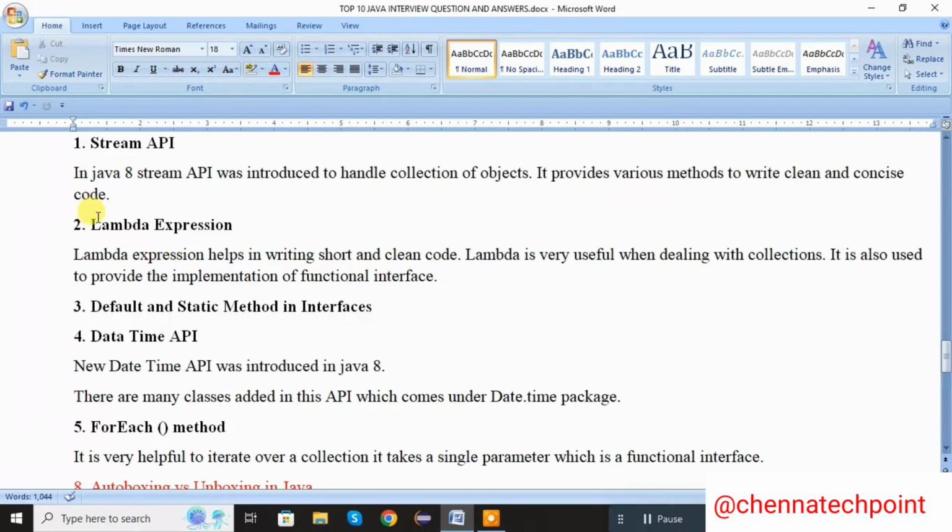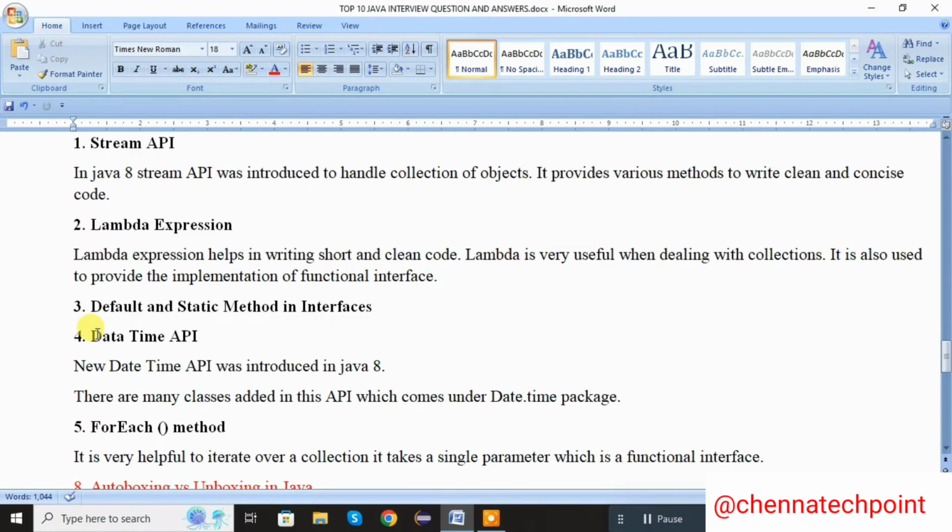Next one, Lambda expression. Lambda expression helps in writing short and clean code. Lambda is very useful when dealing with the collection. It is also used to provide the implementation of the functional interface. Third one, default and static methods in interfaces. We can use n number of default and static methods in functional interface.